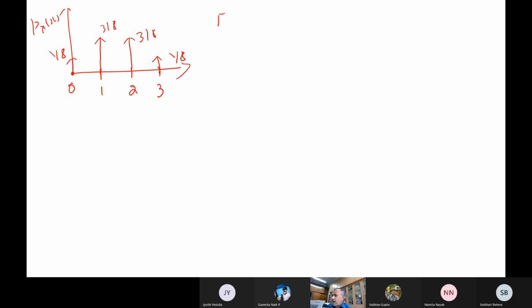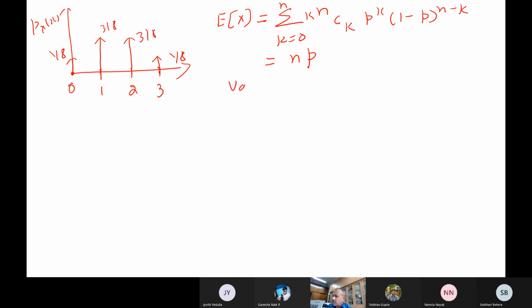Now here we can also find the expected value, that is the mean value. So k is equal to 0 to n, nCk, of course multiplied by k, p to the power of k, 1 minus p to the power of n minus k. You have to do all these summations, and you can do that. So this becomes n times p, and the variance of my binomial random variable is np into 1 minus p. So this is my Bernoulli distribution actually.